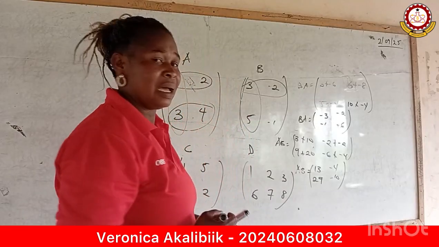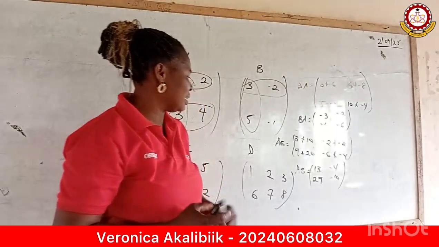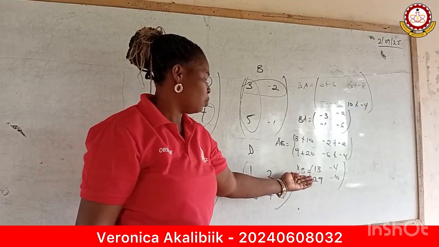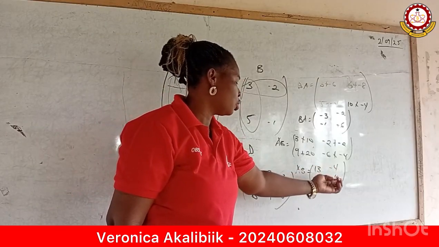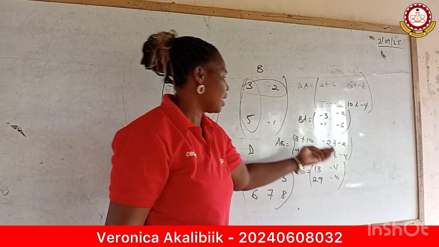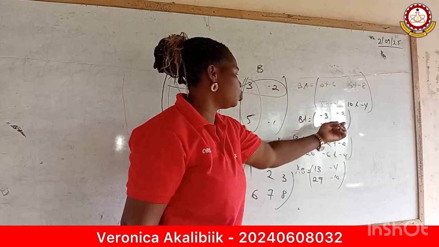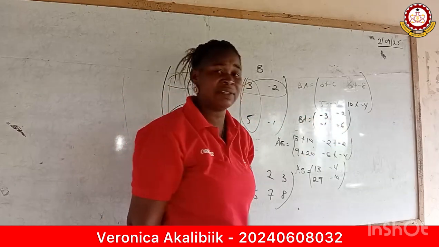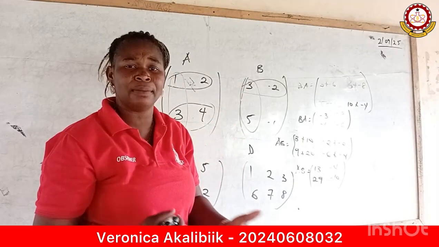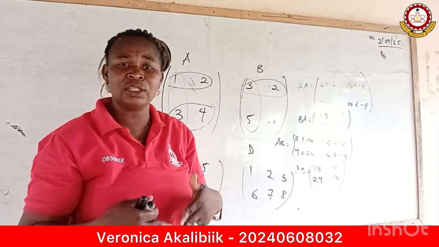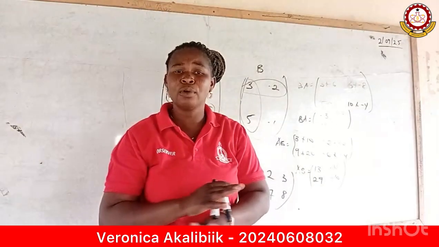Now let's compare our answers. You will realize that matrix AB, we have 13, negative 4, 29, negative 10. And matrix BA, negative 3, negative 2, negative 1, negative 6. So you will also come to realize that the elements of these matrices are not the same.